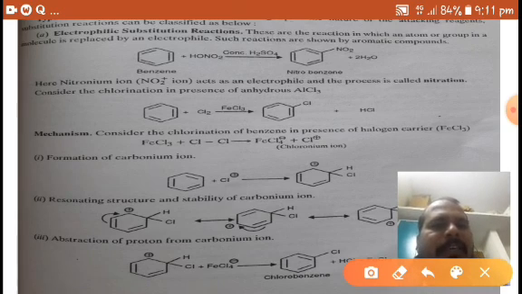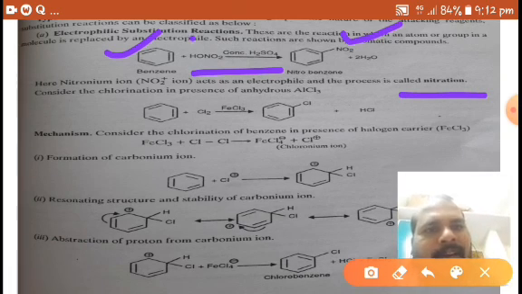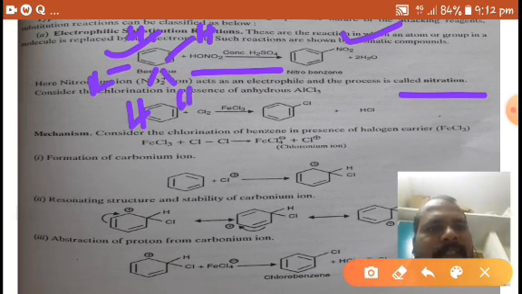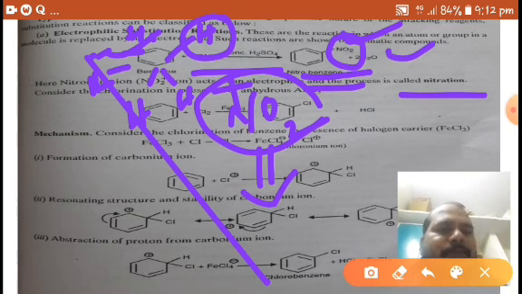Here I am taking the example of benzene in reaction with concentrated HNO3 and H2SO4, which is called the nitration reaction. It gives nitrobenzene. What happened here? Already I told you that every corner carbon of benzene has one hydrogen. So one hydrogen is replaced by NO2 plus. NO2 plus is an electrophile because it is electron deficient. That's why it is an electrophilic substitution reaction.